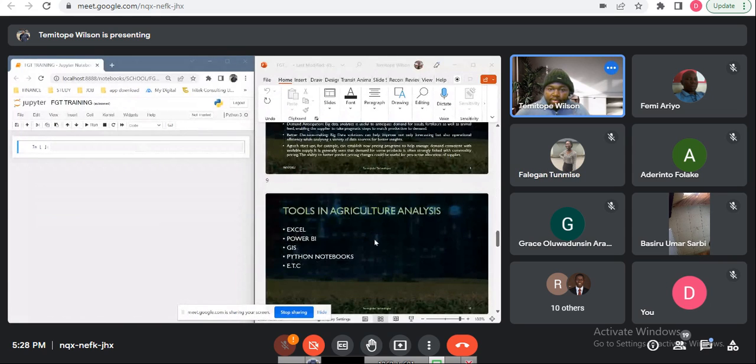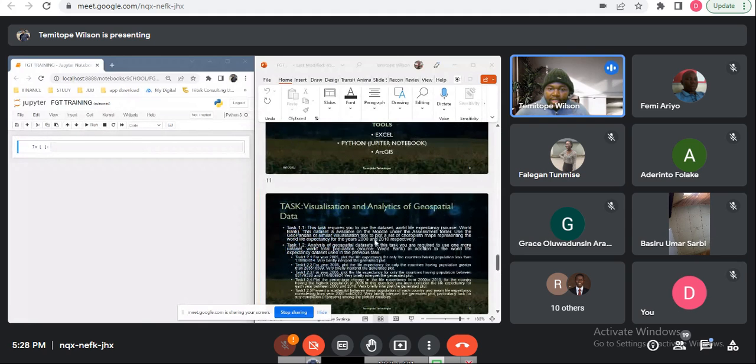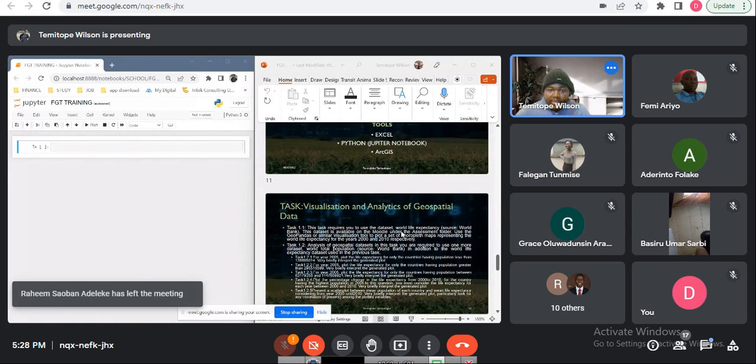Our first task says this task requires you to use the data set world life expectancy. I have this data set already, and it is available on my module under the assessment folder. So I have those folders all here already.